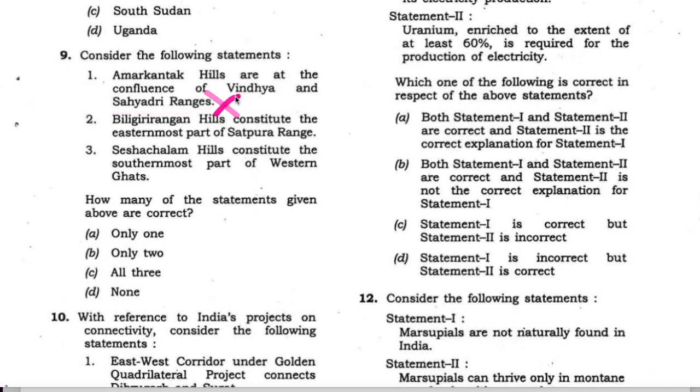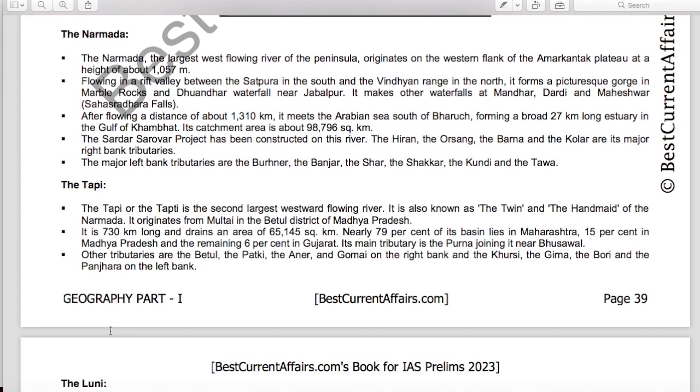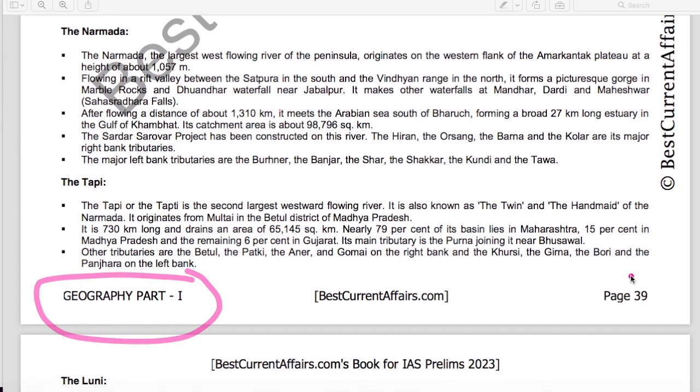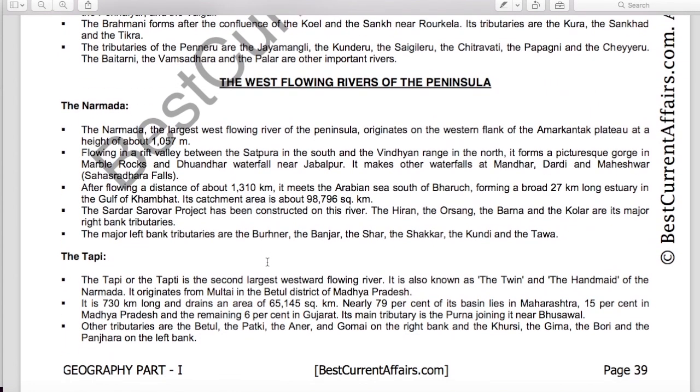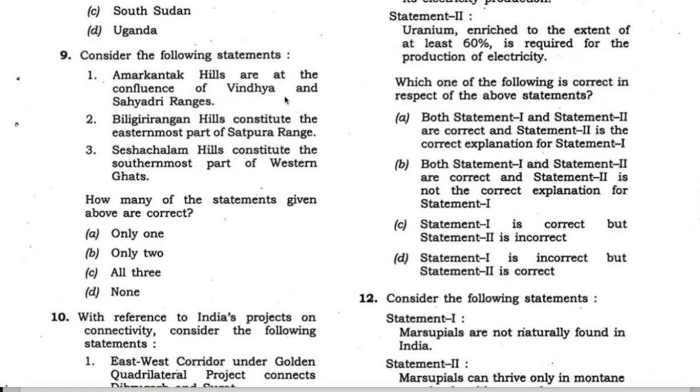This statement is wrong. It is not the Vindhya and Sahyadri, it is the Vindhya and Satpura ranges. Now check this fact in our book. This is our geography part 1 book, page 39. On this page, the fact is mentioned that the Narmada river originates on the western flank of Amarkantak Plateau or Amarkantak hills, and it flows between the Satpura in the south and Vindhya range in the north. So this Amarkantak Plateau or hills, they are between the Satpura and Vindhya, and not the Vindhya and Sahyadri. Therefore this fact is wrong.